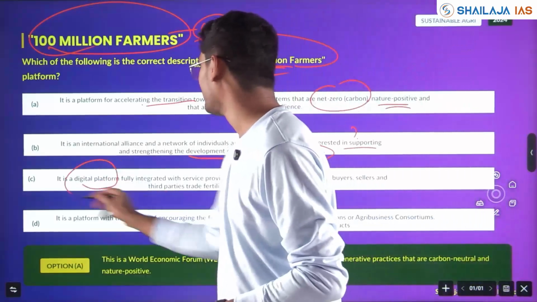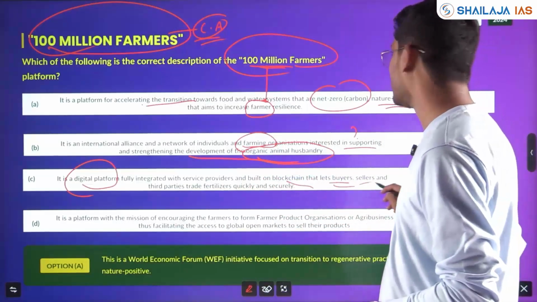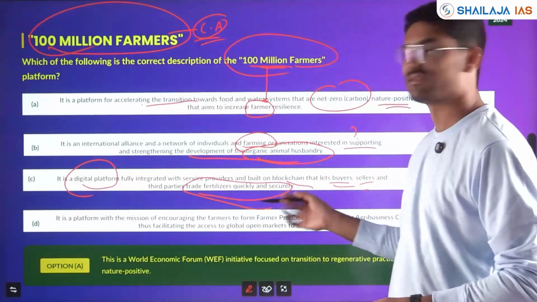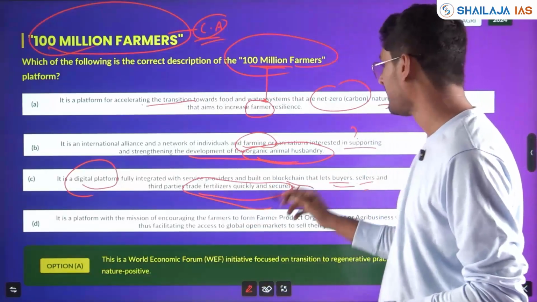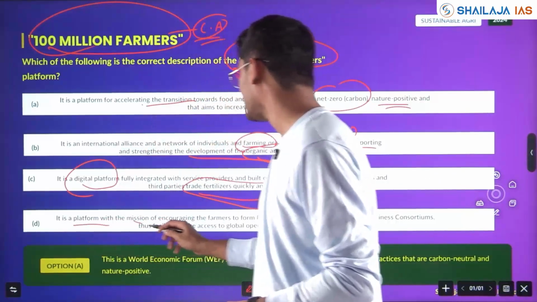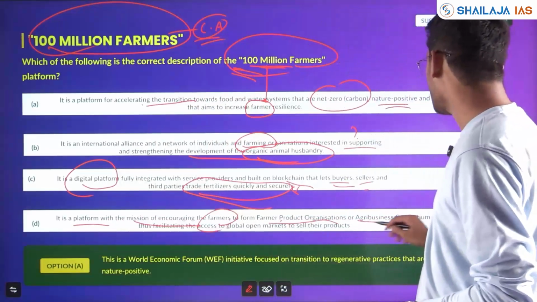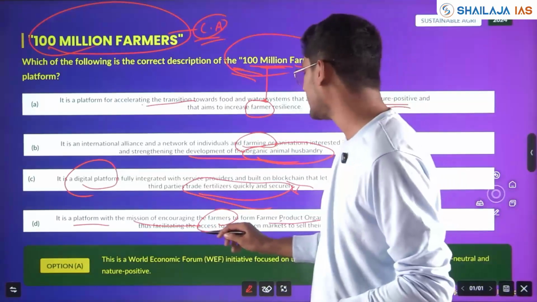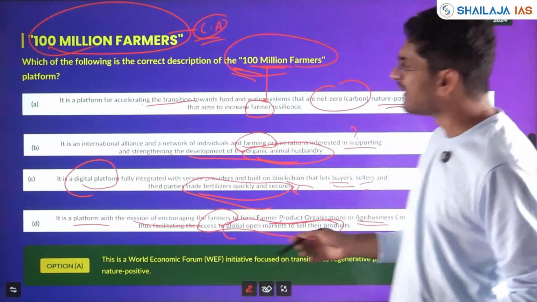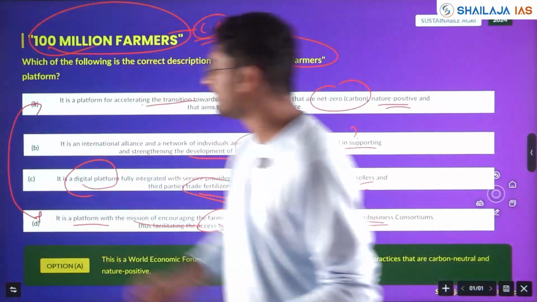Option C: It is a digital platform fully integrated with service providers and built on blockchain that lets buyers, sellers and third parties trade fertilizers quickly and securely. It's something like eNAM, but a private one. Option D: It's a platform with a mission of encouraging farmers to form farmer producer organizations or agribusiness consortiums, thus facilitating access to the global open market to sell their products. If you look very thoroughly, the farmer-related and positive ones are between A and D.